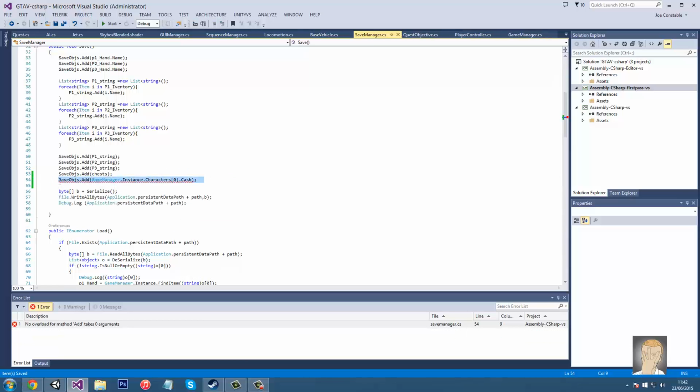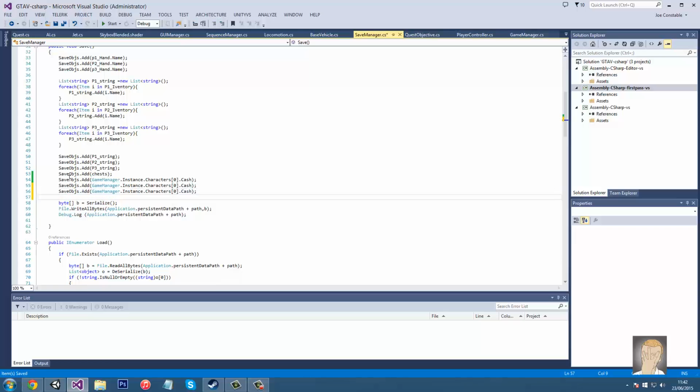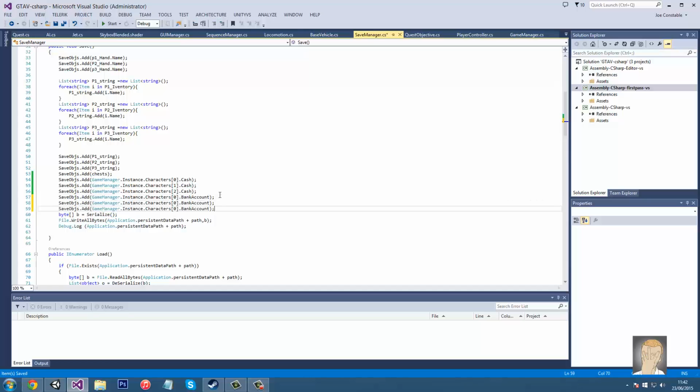Okay, and then I'll just copy and paste that a few times, so 1, 2, and then we're going to do bank account, and then 1, 2, lovely. So that'll add that to the save manager.